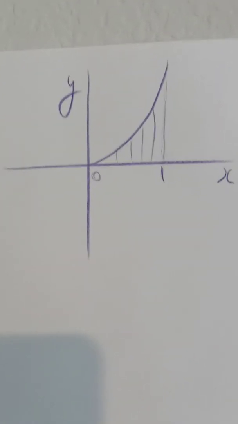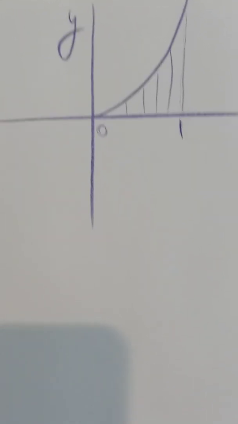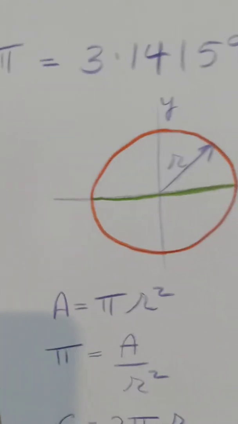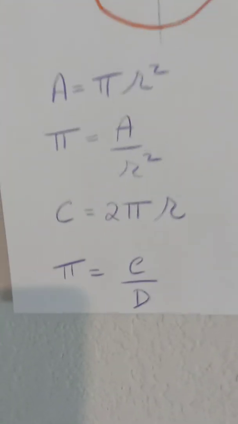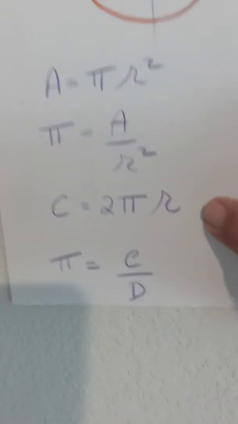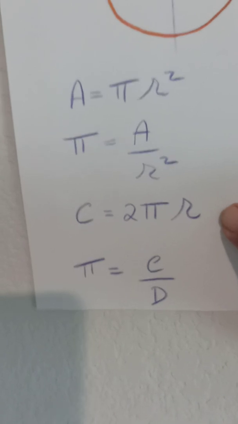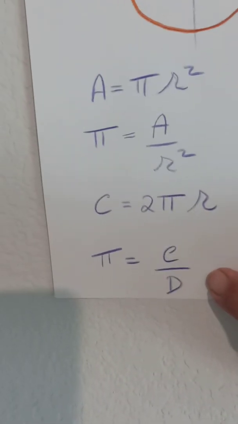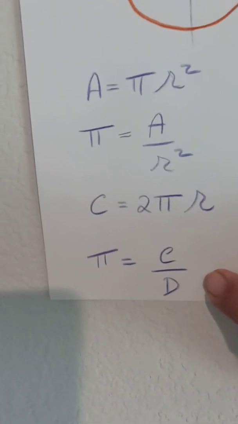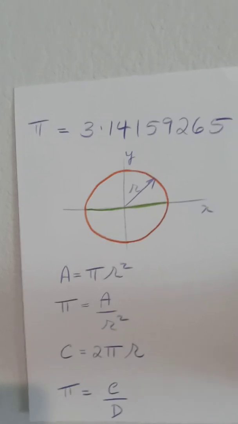In fact, I would have trouble recognizing the difference between a parabola and a catenary, or even y equals x cubed. A child can recognize a circle. Can't we find out pi? Well, here it is. Pi is the area divided by r squared. Now the circumference is 2 pi r, or simply pi d. So pi is the circumference divided by d. Well, no one has ever found out the exact value of pi.